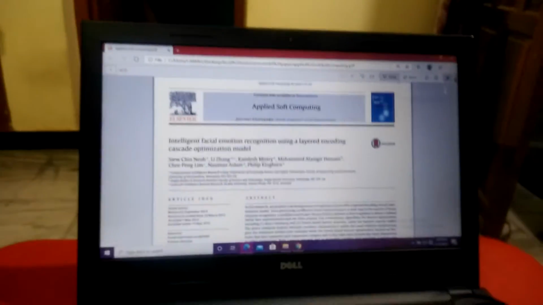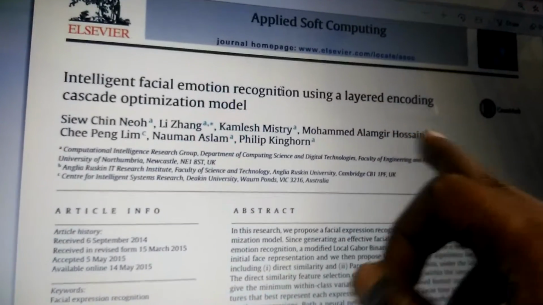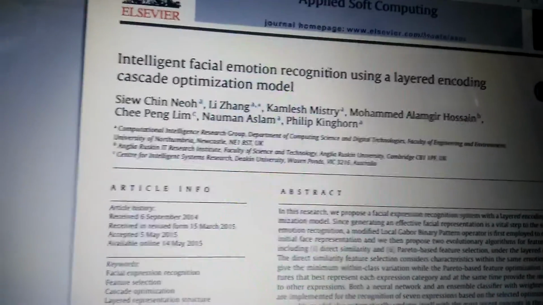You can look here. This is a paper I have downloaded from the net. Here the publisher is Elsevier, and the journal is Applied Soft Computing. When you take a paper, you should know how to read it. The article consists of the title, and the title of this paper is Intelligent Facial Emotion Recognition Using a Layered Encoding Cascade Optimization Model.